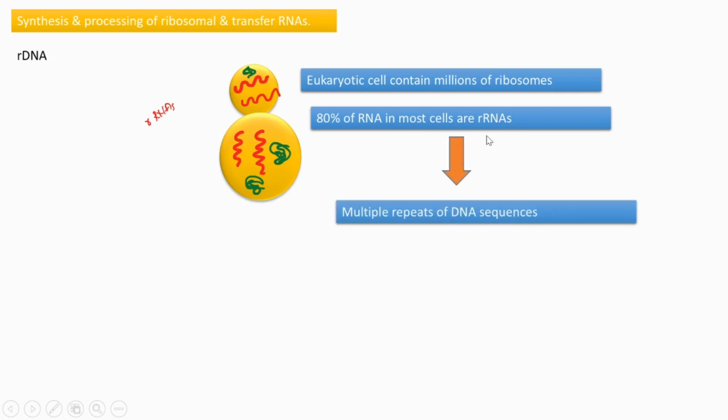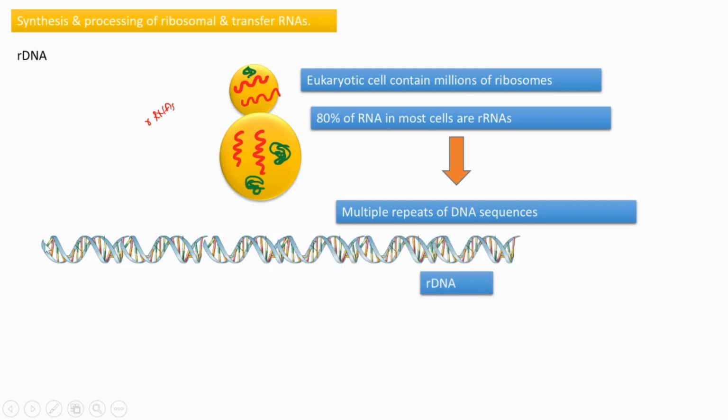And these rRNAs are formed from multiple repeats of a DNA sequence. That means a particular sequence of DNA, repeated hundreds of times. So a particular stretch of sequence is repeating hundreds of times. And that repeated DNA sequence that codes for rRNA is called rDNA.